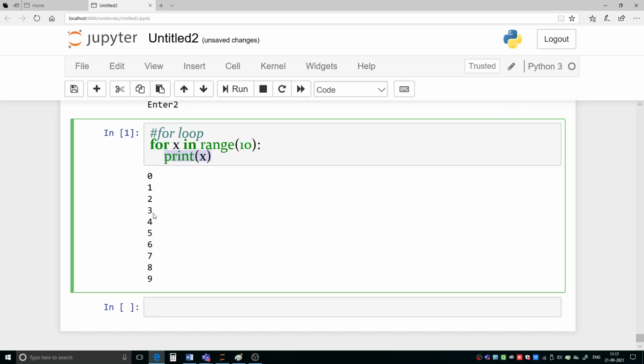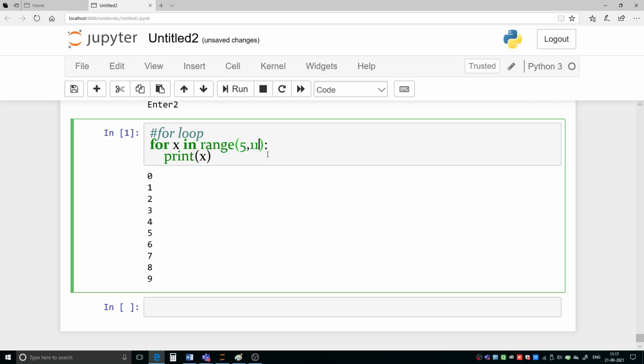Okay, so that is why it is printing like that. Okay, now we can do like this. Suppose we want to print the values from 5 to 10. So our starting point is 5 and finishing point is 10, and we have to print 10 also. So our finishing point should be 11, because if you are giving 11, then only 10 will be printed, otherwise 10 will not be printed.